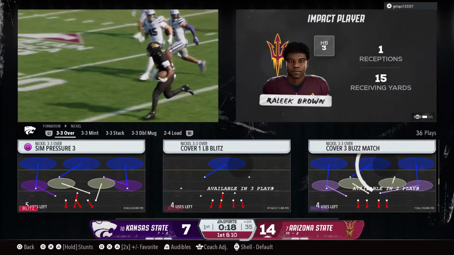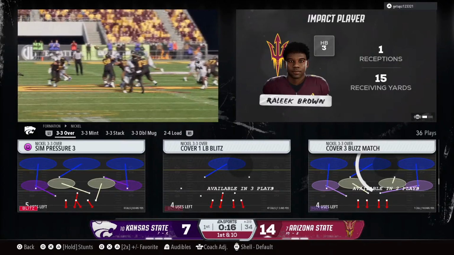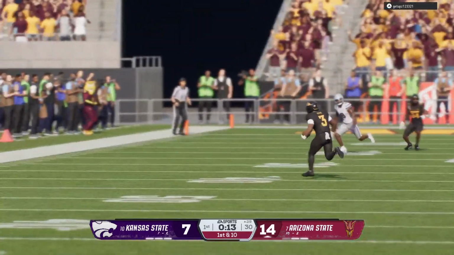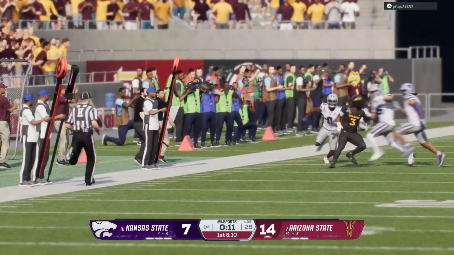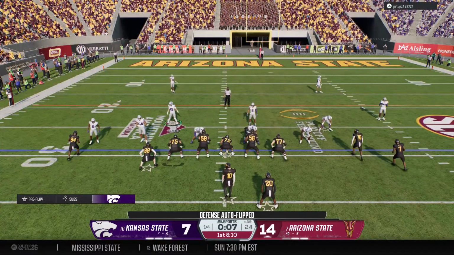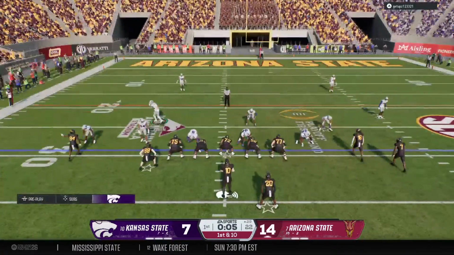They beat the blitz there with the pressure bearing down, and he just dumped it off to the back. A nice job of just keeping his eyes downfield, because you're right, that pressure got to him in a hurry. Thankfully, the running back was right in his line of sight, was able to dump it to him as a safety valve, and he picked up the first.